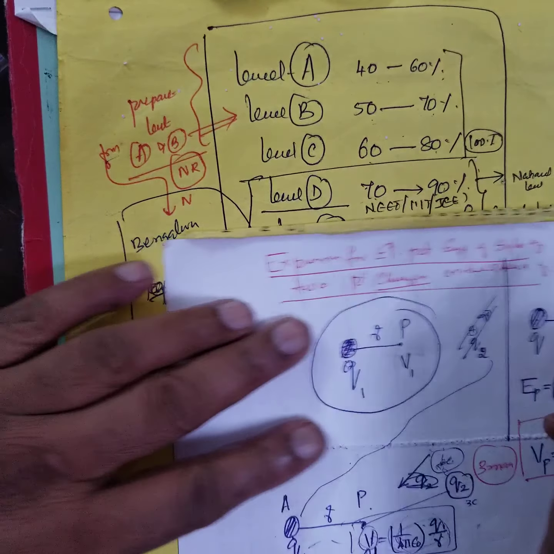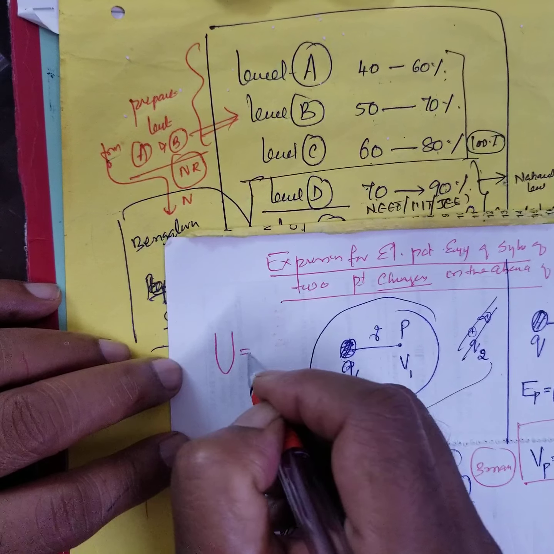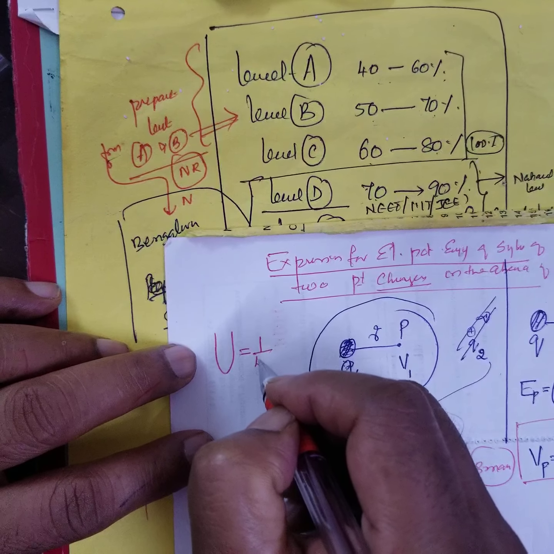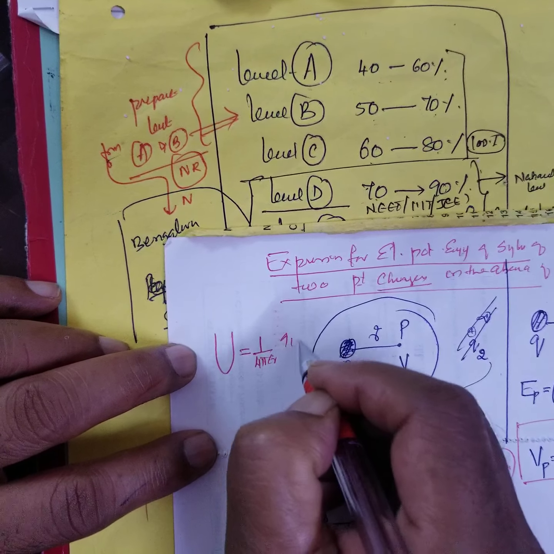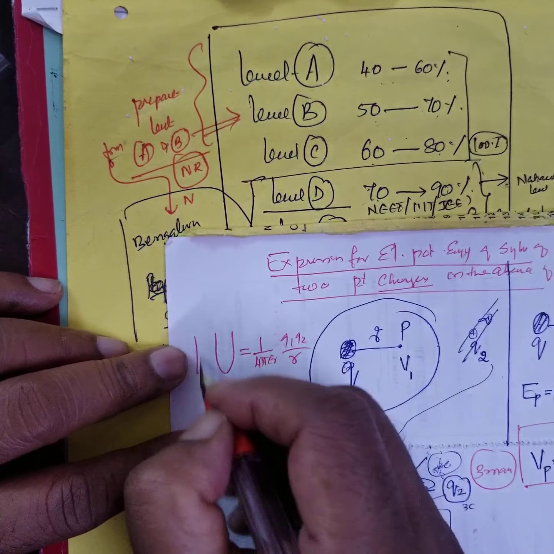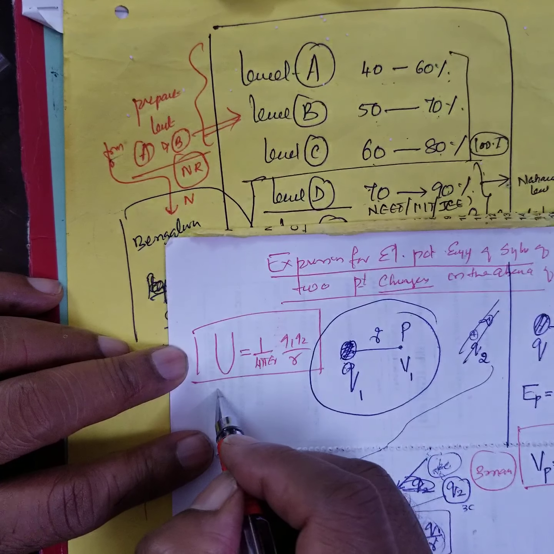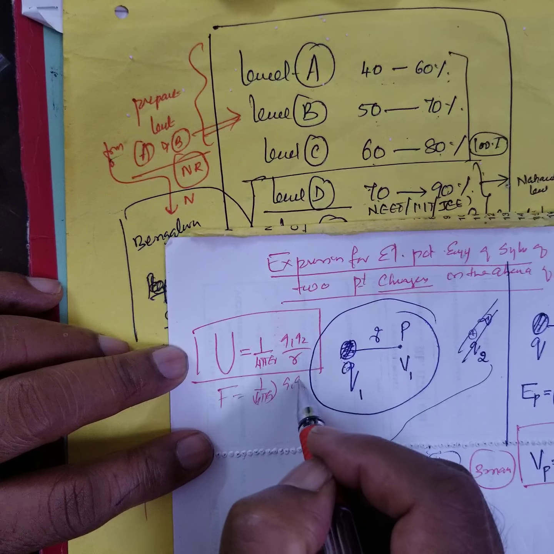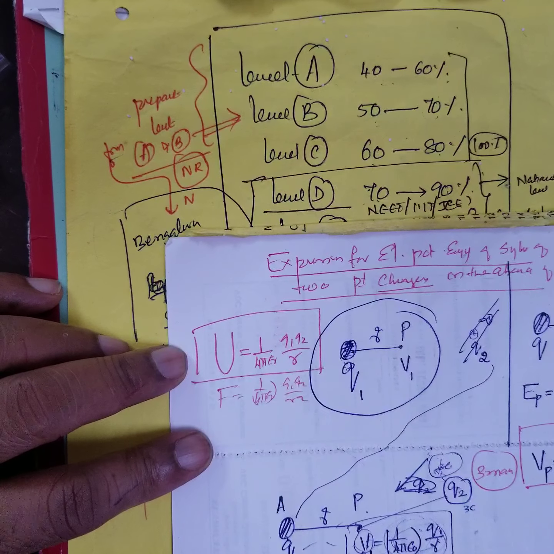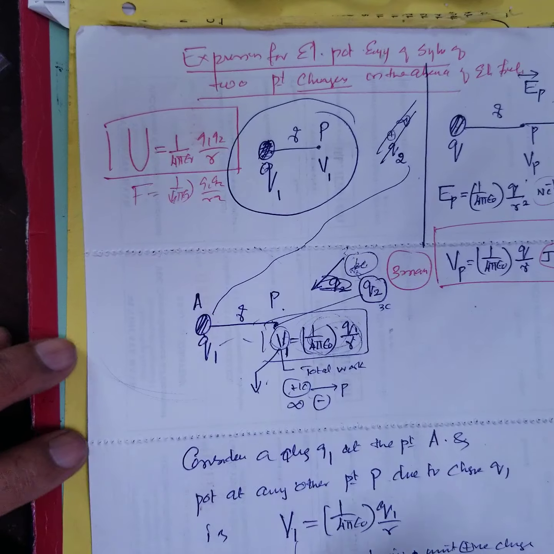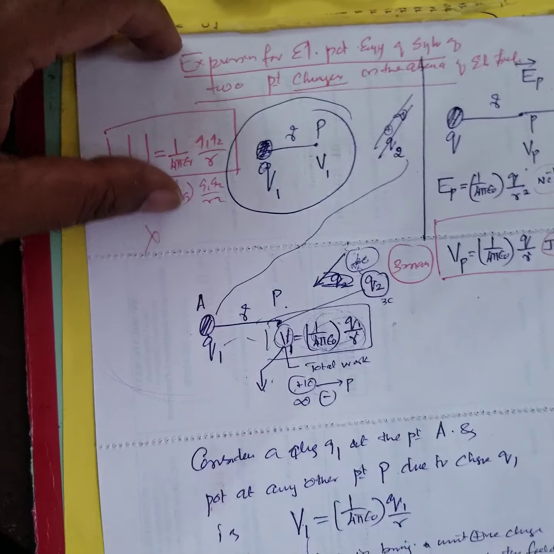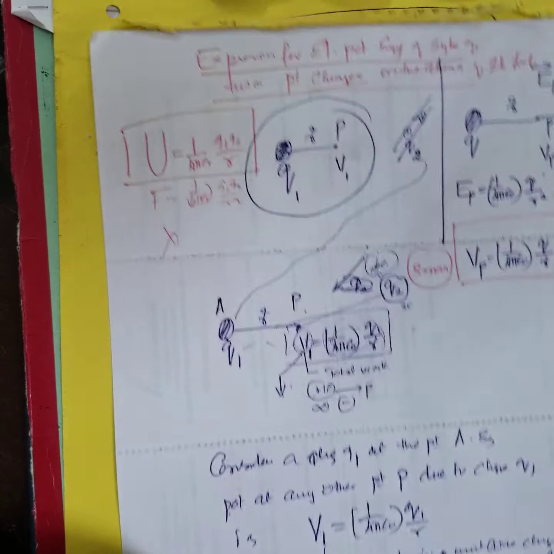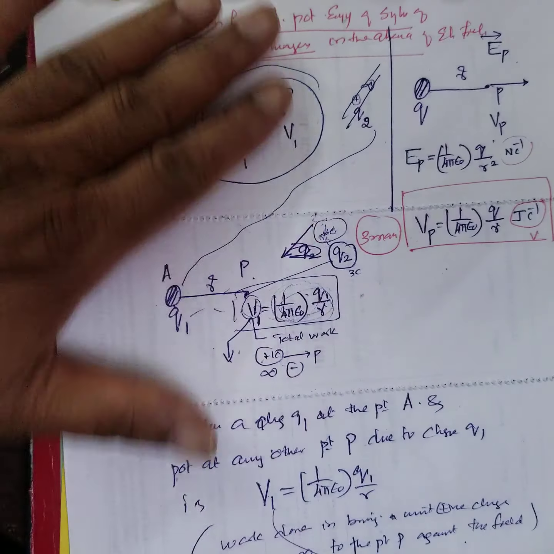They will ask, what is the expression for the potential energy of a system of two charges? It is 1 by 4 pi epsilon naught Q1 Q2 by R. But Coulomb's law of force is equal to 1 by 4 pi epsilon naught Q1 Q2 by R square. Remember, this is a very, very important problem. They will ask this two or three times, especially for repeaters.